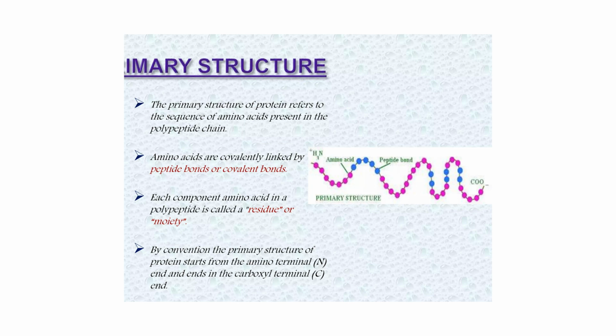So, the primary structure of a protein means the linear sequence of amino acids present in a polypeptide chain. Amino acids are covalently linked by peptide bonds. Each amino acid in this polypeptide chain is known as a residue, and in this primary structure we can see an N terminal end and a carboxy terminal, or C terminal, end.